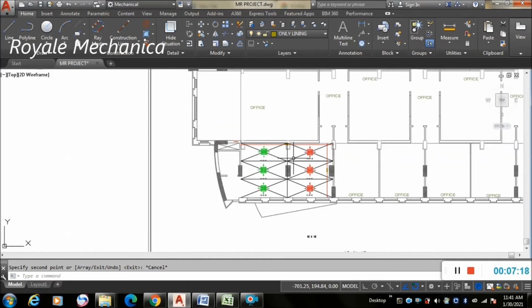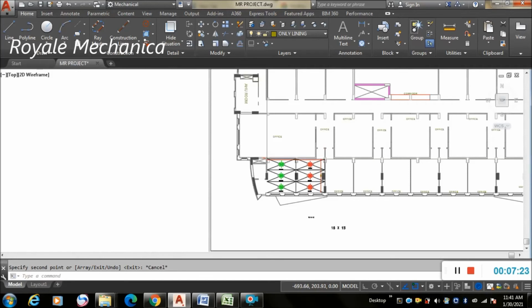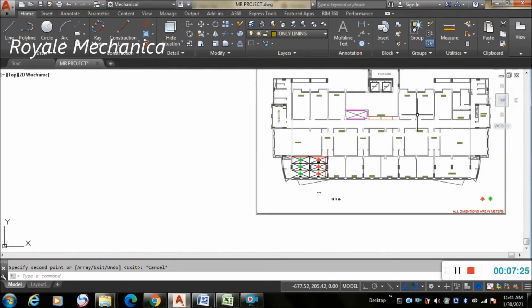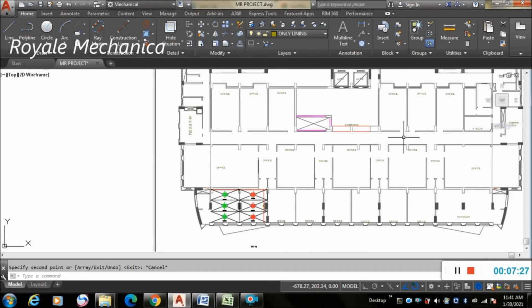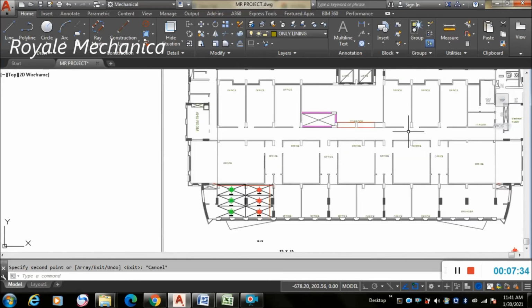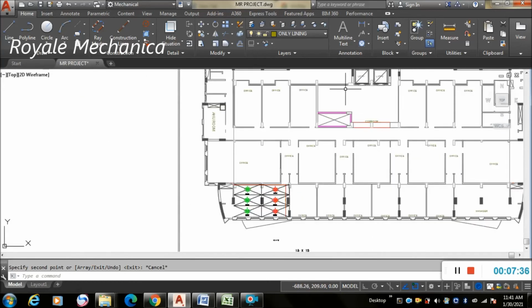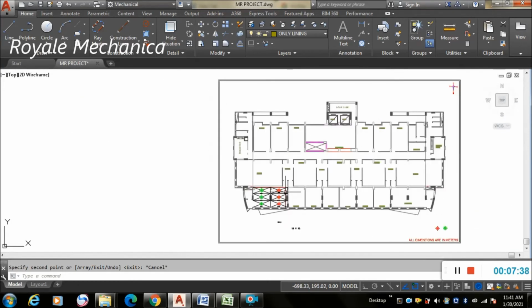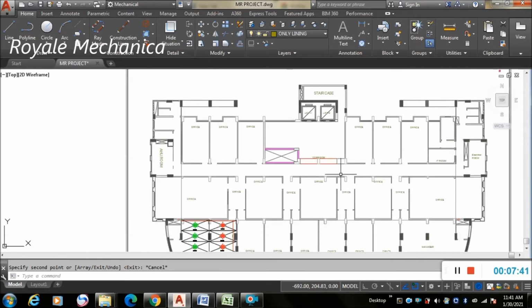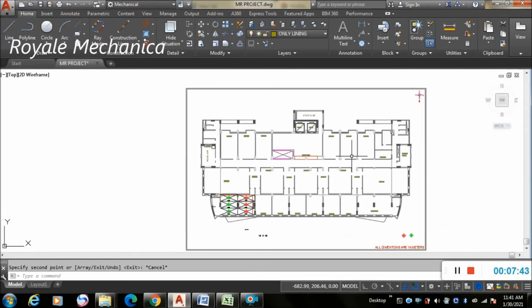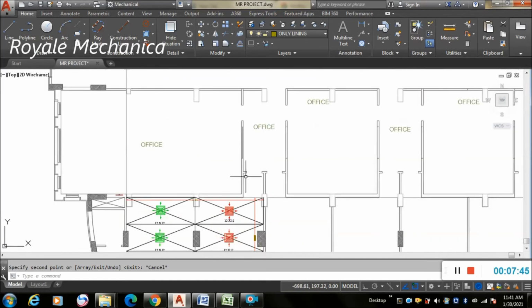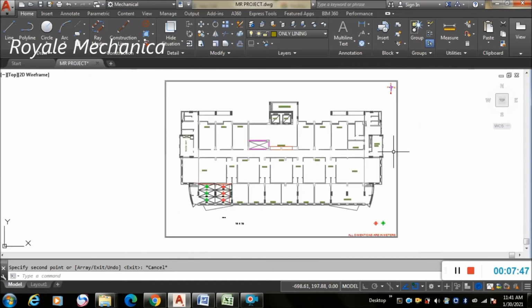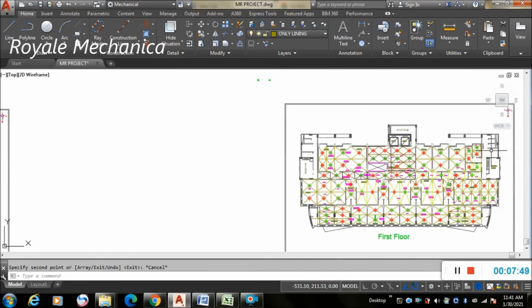Now, if you have a big area, you first have to calculate the number of diffusers, supply and return. After that you need to create that number of sections in that particular area. So I have created the marking of the entire floor, as you can see in this image.